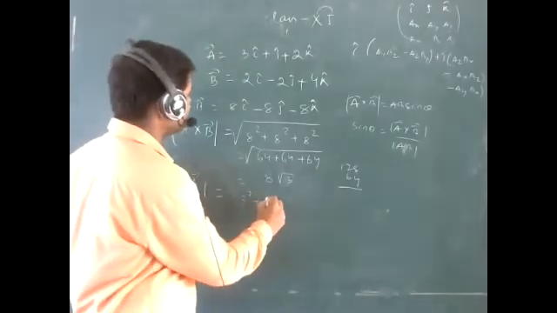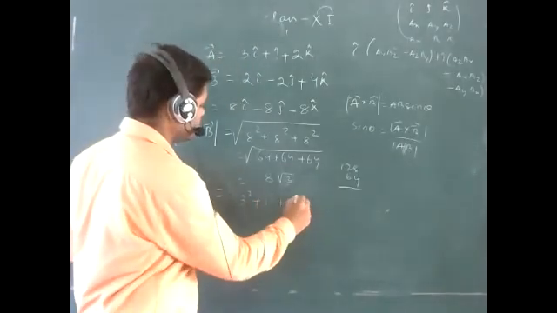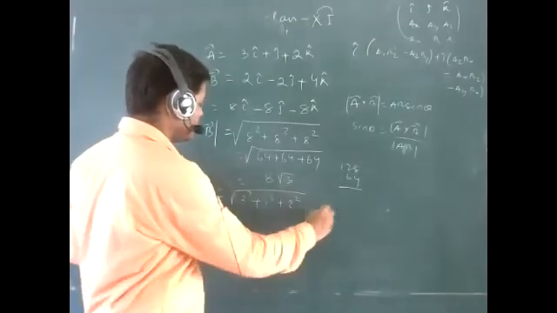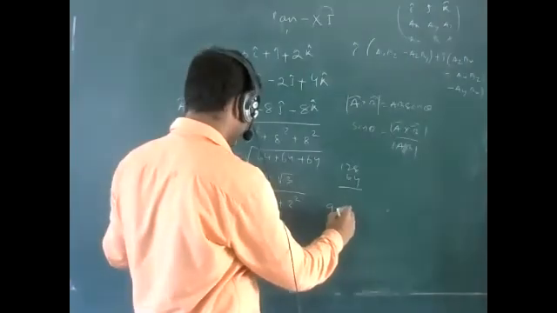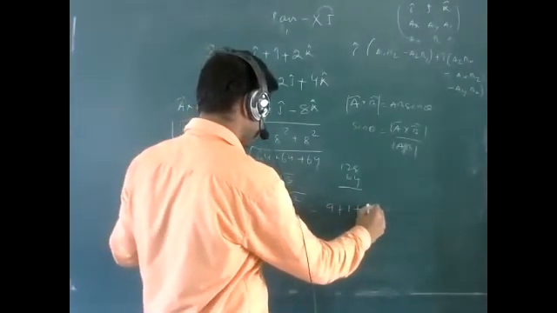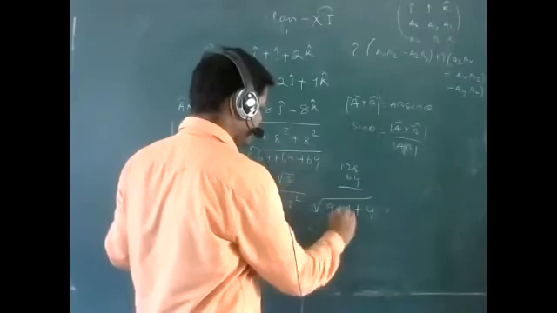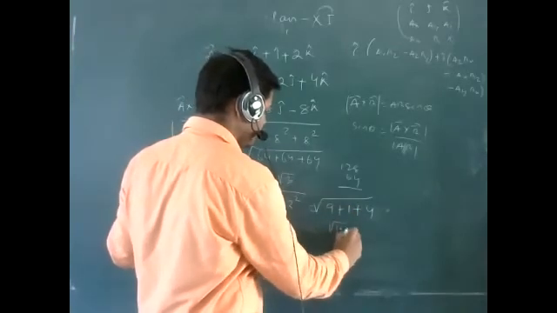3 square plus 1 square plus 2 square, square root. Yes or no? 3 square is 9, 1, plus 2 square is 4, so 9 plus 1 plus 4 is 14, root over of 14.